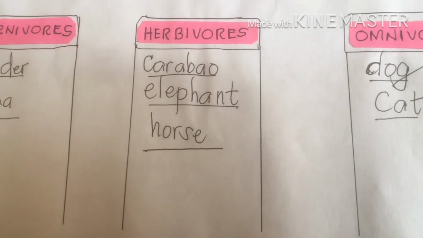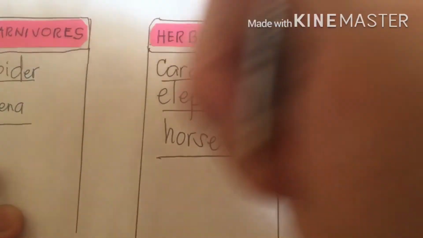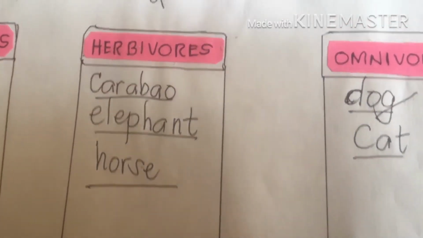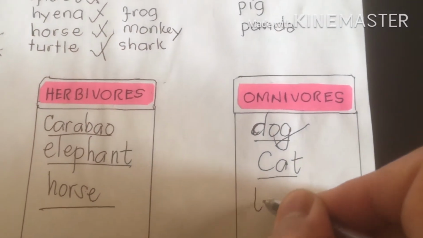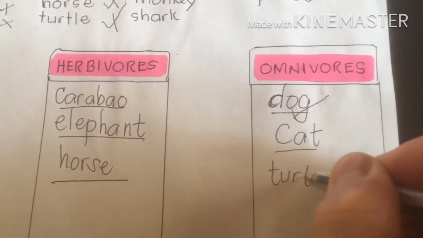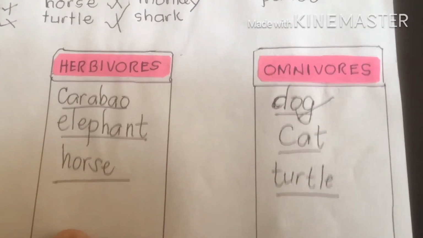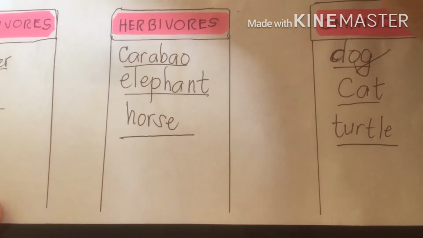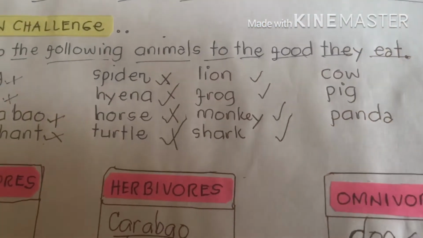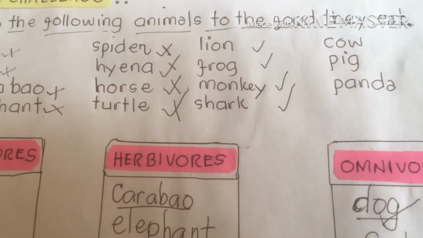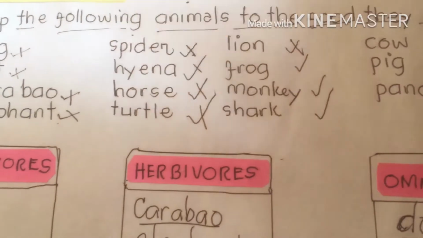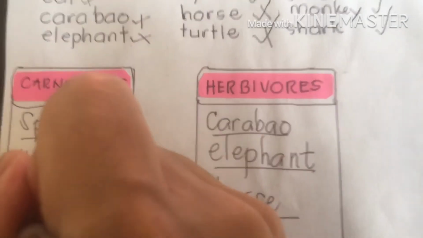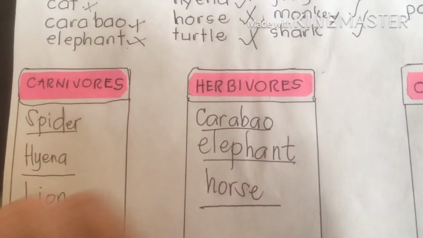Okay. Next, turtle. Where does turtle belong? Turtle belongs to omnivores. Next group, we have lion, frog, monkey, and shark. For lion, class, first lion. Lion belongs to carnivores.